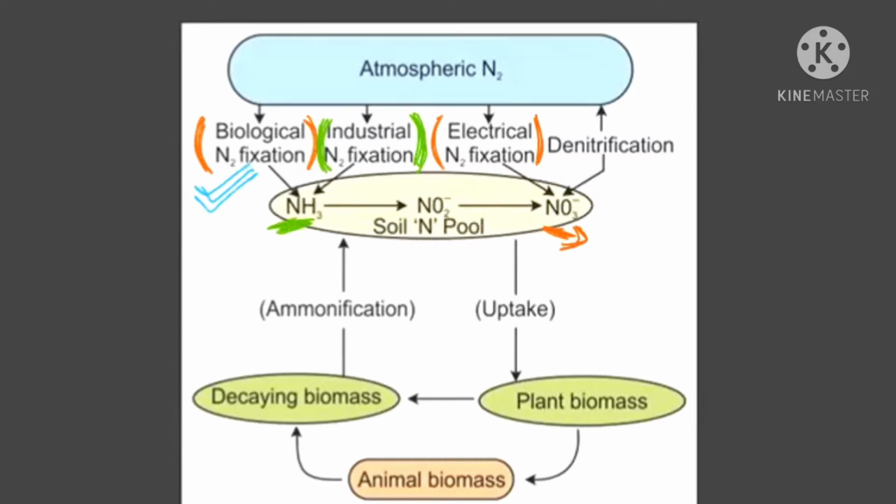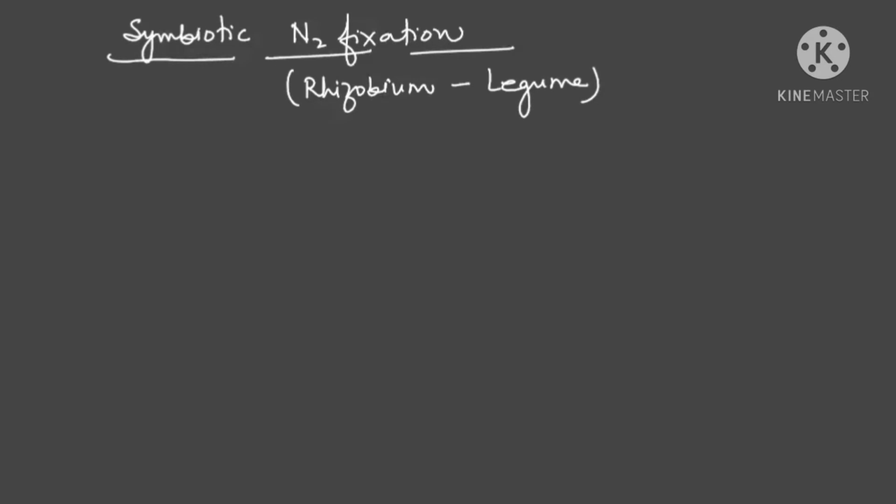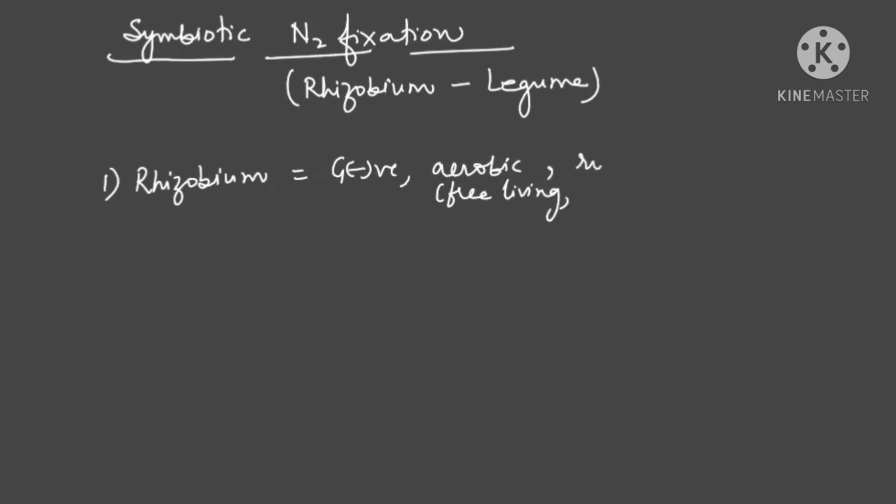Now we'll start with this process, then we'll come back again to this cycle. For convenience, I'll be writing all the theory in steps form so that it will be easy for you to note it down and learn it properly. Now symbiotic nitrogen fixation, we are taking an association of rhizobium with the legume plant. First of all, try to understand one point. Rhizobium is gram negative, and in free living it is aerobic, and it is a rod shaped bacteria. Rod shape means bacillus shape.